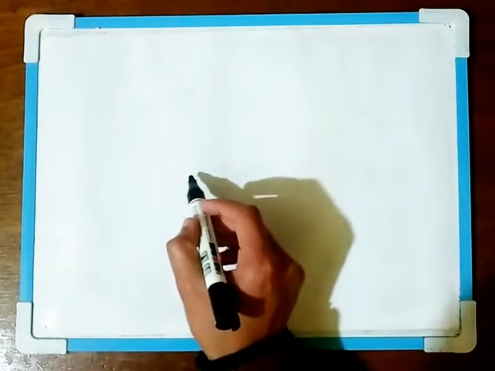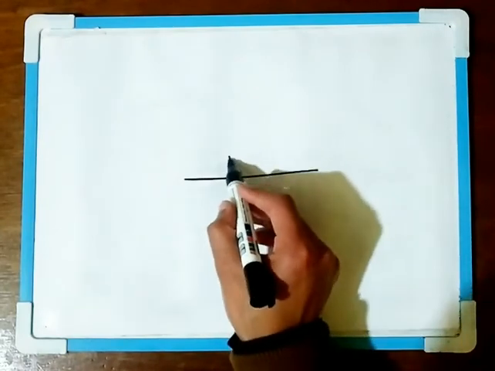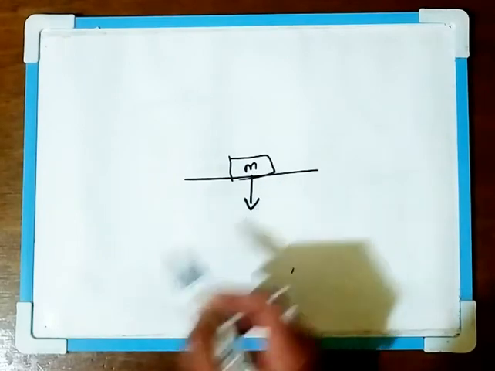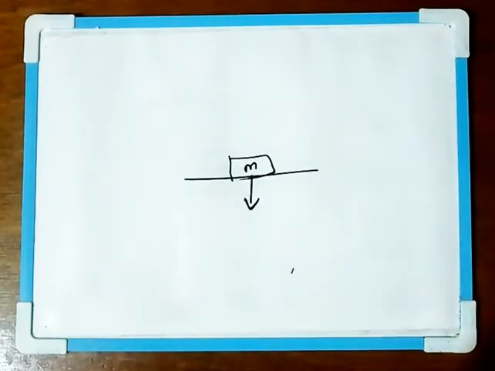Now we come to the third law, which says that for every action there is an equal and opposite reaction. This is a very famous law. You always remember this law from your secondary school. Now we'll have to express this law in terms of a mathematical expression. So let us take, for example, an object or a block of mass m which is under the influence of gravity.